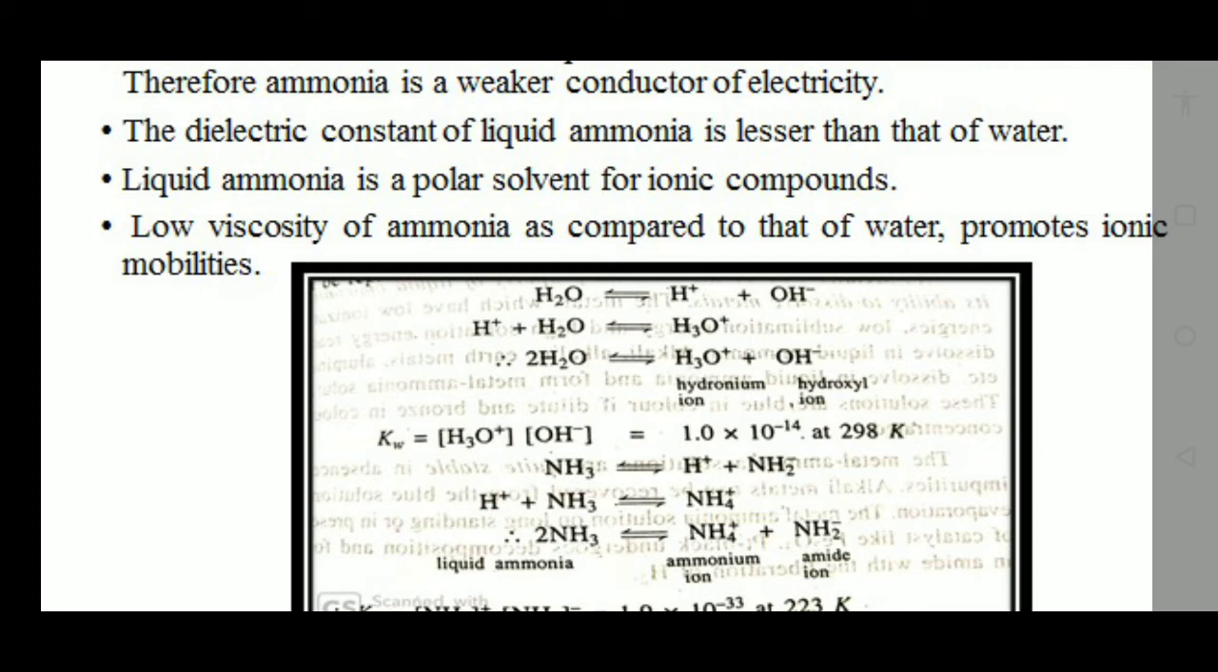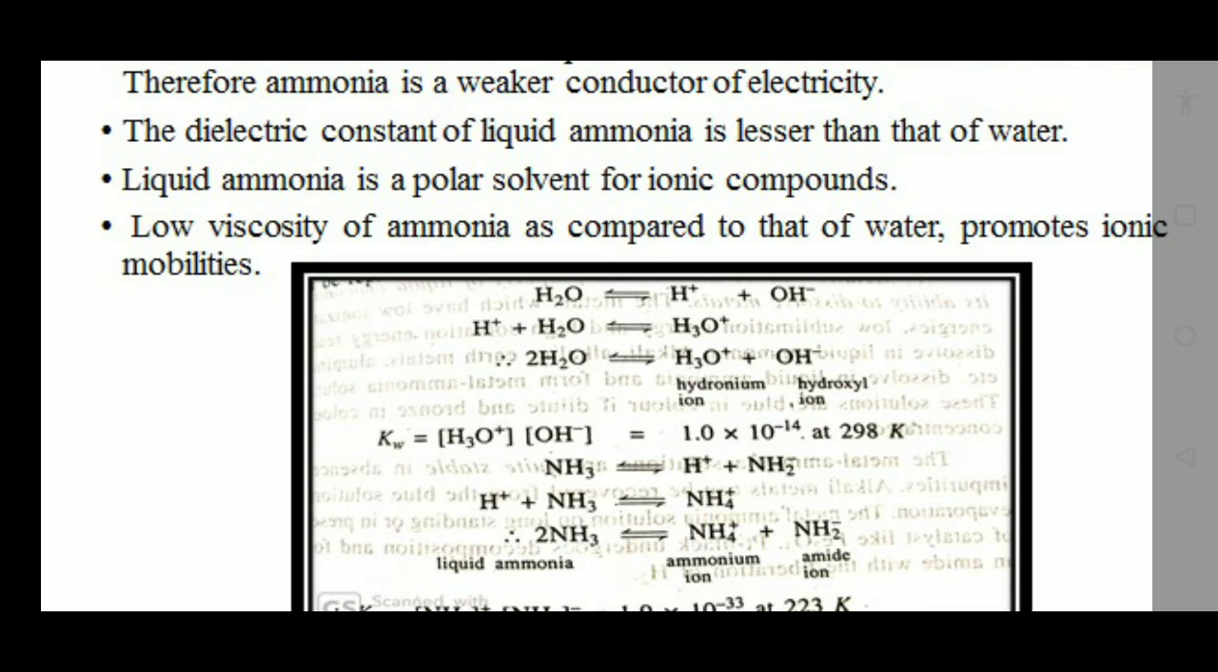Then if you multiply the concentration of both the ions, it will come out to 1.0 × 10^-14 at 298 Kelvin. A similar case is that of ammonia. Ammonia undergoes dissociation into H+ and NH2-. This H+ combines with another ammonia molecule to form NH4+. So two ammonia molecules combine to form the NH4+ ammonium ion plus NH2-, that is the amide ion.